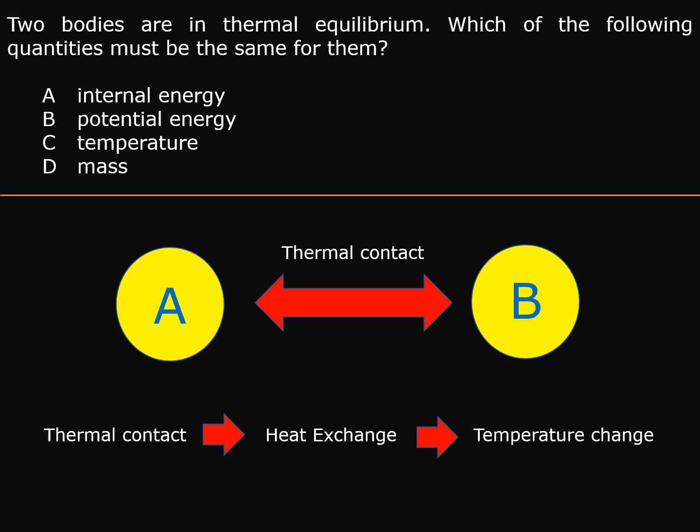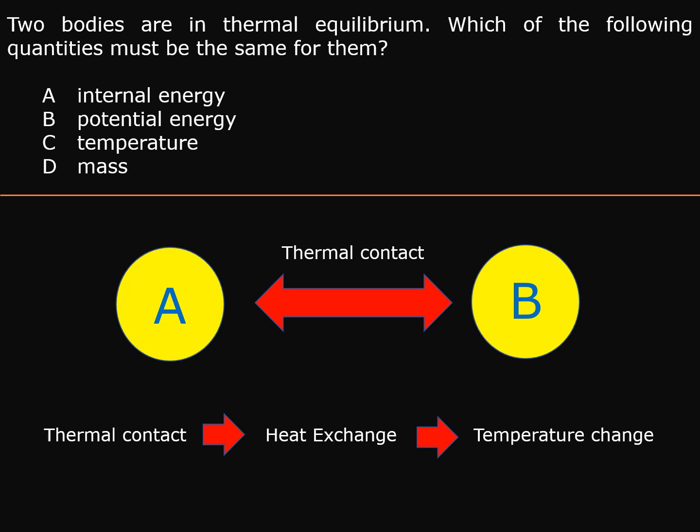Now, if A transfers, let's say, 5 joules every second to B, and B transfers 3 joules every second to A, that means A will lose heat every second, and B will gain heat every second. So the temperature of A would drop, and the temperature of B would increase.